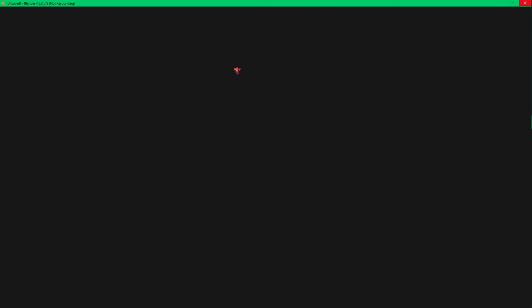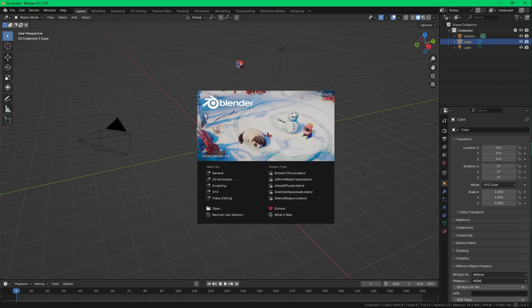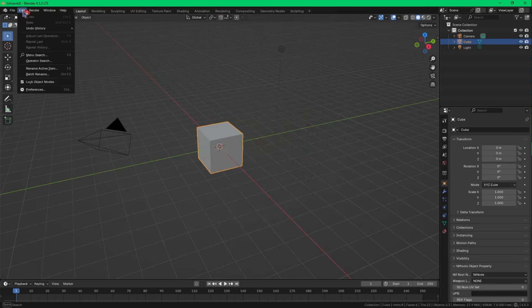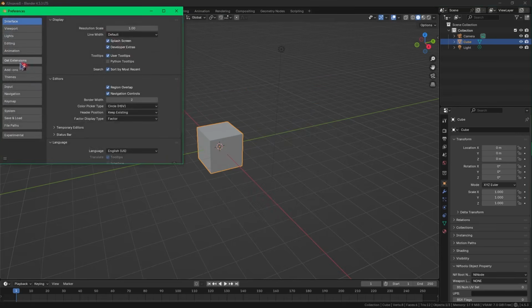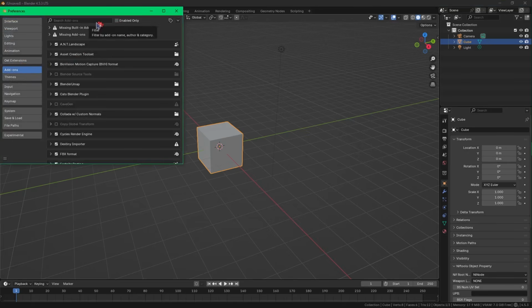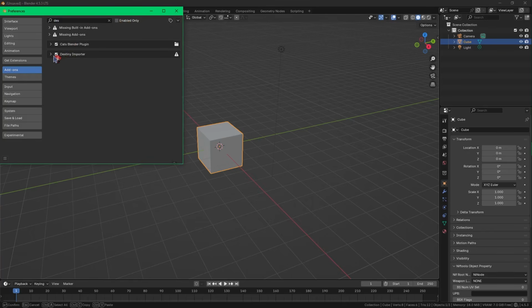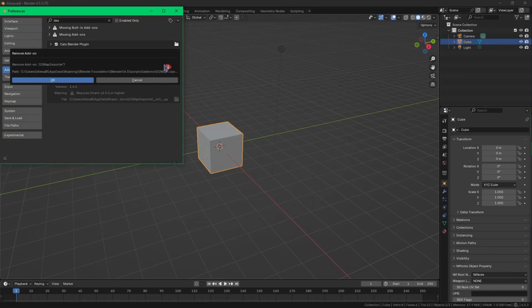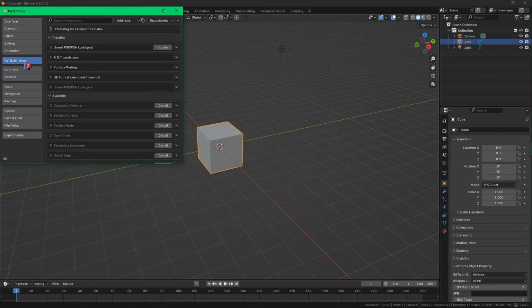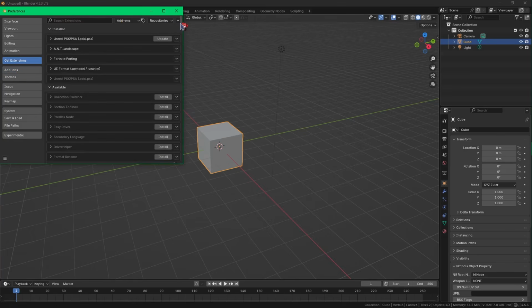The first thing we need to do is install the Destiny 2 Blender importer. If you already have it installed, uninstall it to prevent any issues when updating. Just in case, this is an optional step. And then go to the top right corner, click on the down arrow and select Install from Disk. Navigate to where you downloaded the D2 Blender Importer.zip and select it and click Install.